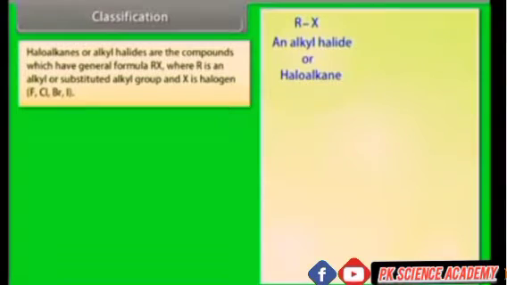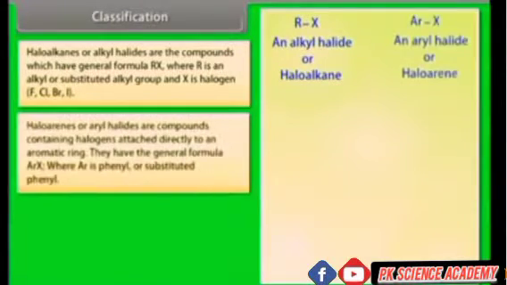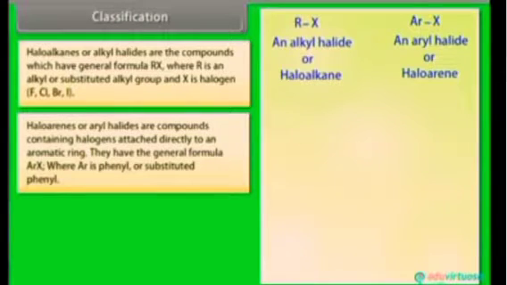Classification. Haloalkanes or alkyl halides are the compounds which have the general formula RX, where R is an alkyl or substituted alkyl group and X is the halogen: F, Cl, Br, or I. Haloarenes or aryl halides are compounds containing halogens attached directly to an aromatic ring. They have the general formula ArX, where Ar is phenyl or substituted phenyl.